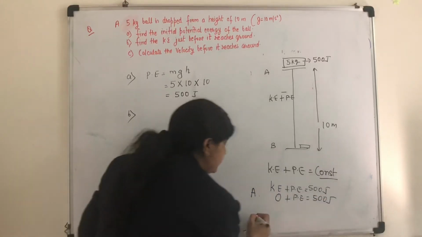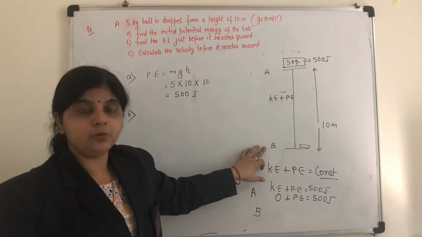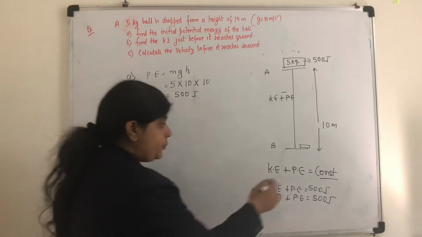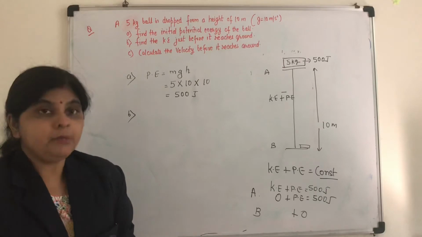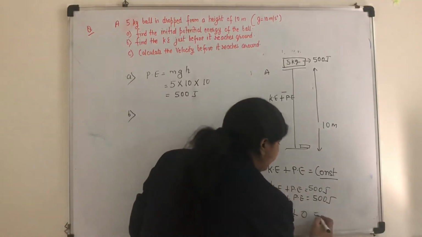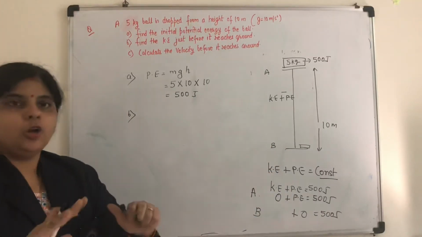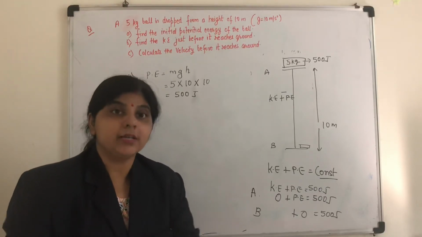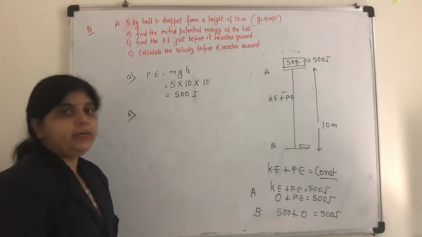Now when I consider the point B, at this point, what is the potential energy? What is the height? Height is almost 0. So potential energy becomes 0. Then we know that mechanical energy should remain constant, isn't it? It should be 500 only. So what should be the kinetic energy? All the potential energy has been converted into kinetic energy. So this energy is your 500 joules.